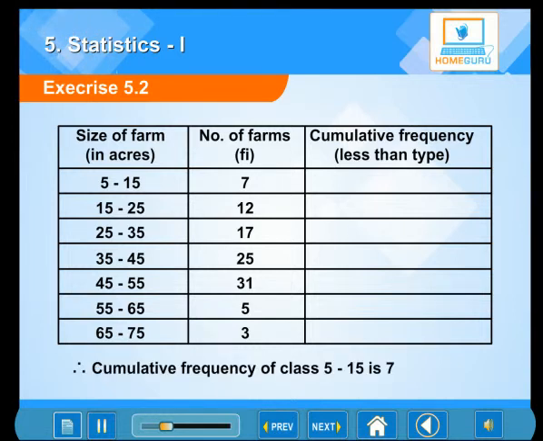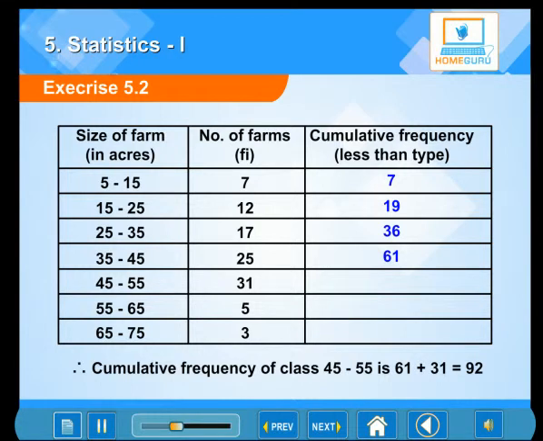Therefore, the cumulative frequency of class 5 to 15 is 7. The cumulative frequency of class 15 to 25 is 7 plus 12, which is 19. The cumulative frequency of class 25 to 35 is 19 plus 17, which is 36. The cumulative frequency of class 35 to 45 is 36 plus 25, which is 61.